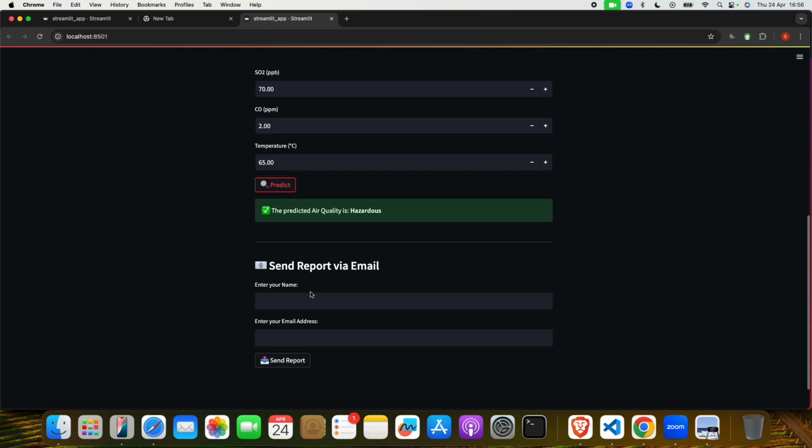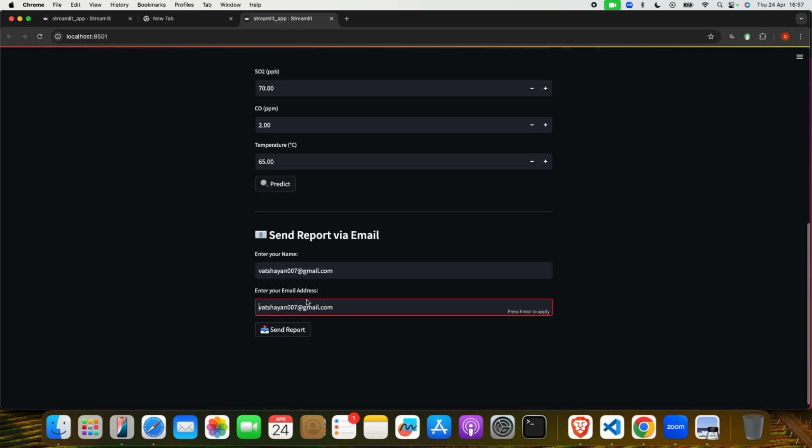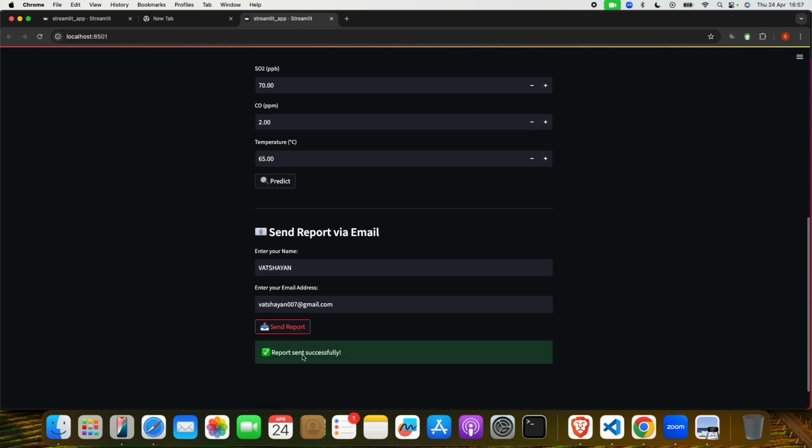Now if I want to send this as an alert, suppose that I'm a minister working in the environment sector, or I'm working as a weather forecast reporter. I want to send it to common people, so they can check whether they should go outside or not. If I want to send to a particular person, suppose I put my mail on it, and oh, I just put my name in the mail field. So let me put my name and I will send it. When I do, it will take just 2 seconds and the report is sent successfully.